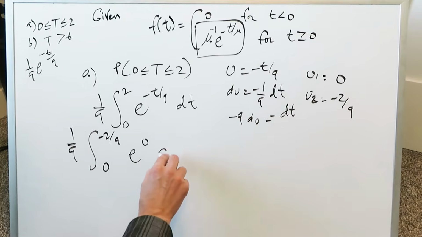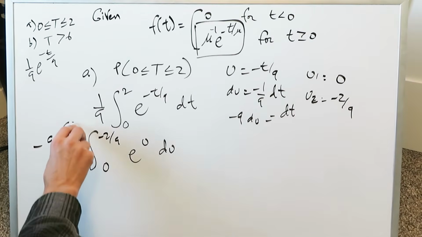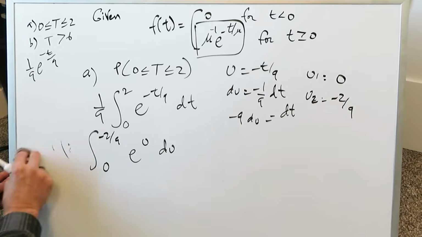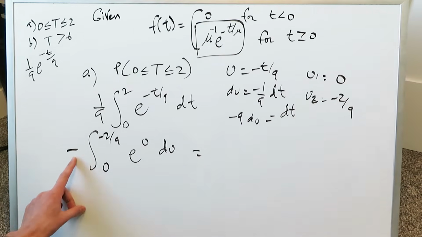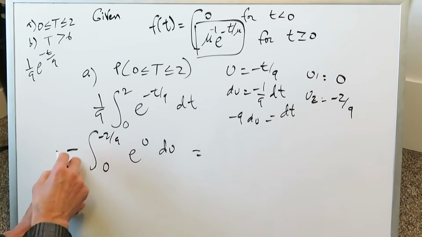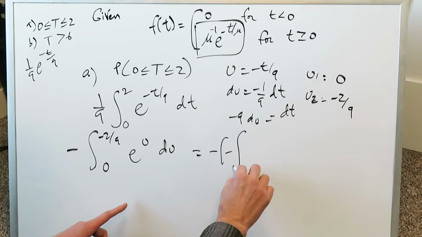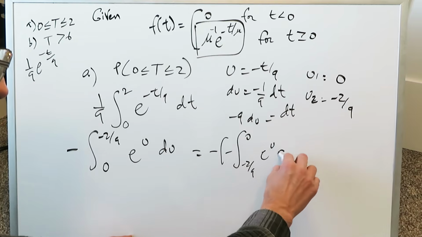We have e to the u du, and we have a minus 9. We'll bring that minus 9 over here. When you're looking here at this minus 9, 1 over 9 is nothing more than a minus 1, because everything cancelled out. I want to use the properties of integrals and their limits by bringing in a minus. If I bring in a minus, I can flip my intervals around, so I have a good setup here. E to the u du.